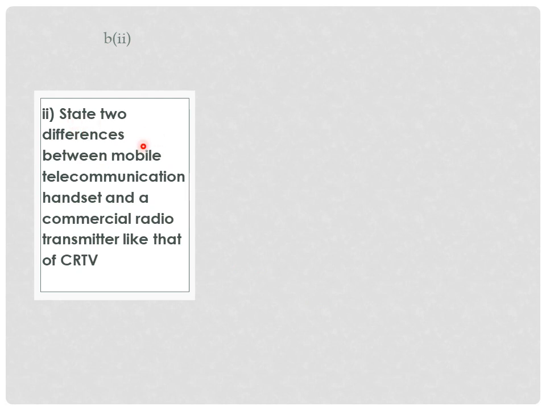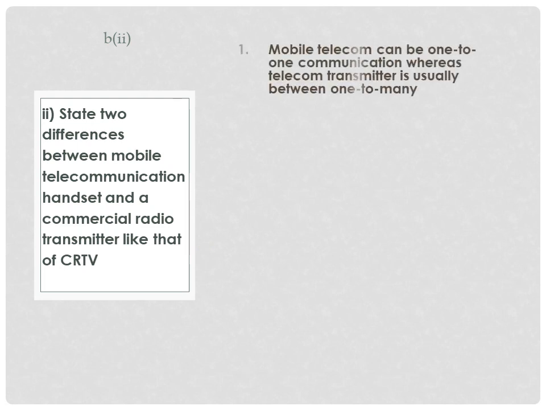B. Roman 2. State two differences between a mobile telecommunication handset and a commercial radio transmitter like that of CRTV. This is transmitter, not transmission. Okay, let us look at the answers. Mobile telecom can be one-to-one communication, whereas a radio transmitter is usually one to many. The transmitter sends to many, but for mobile telecom, it is between two persons.